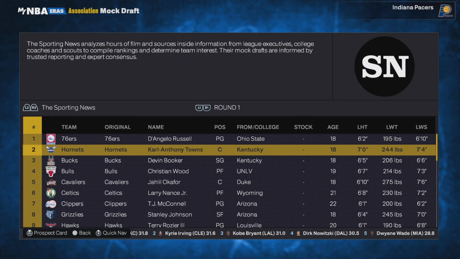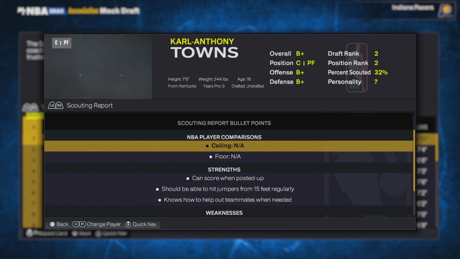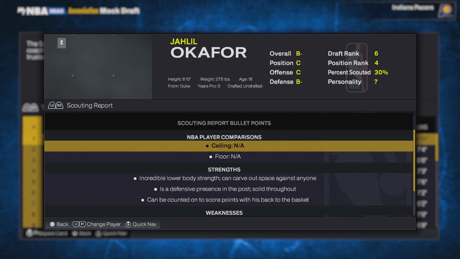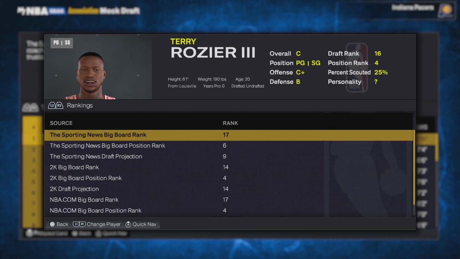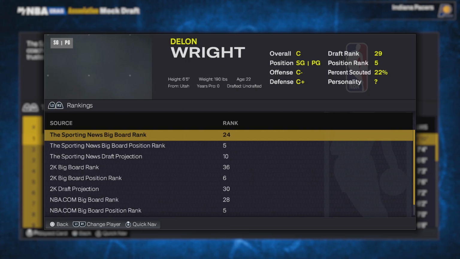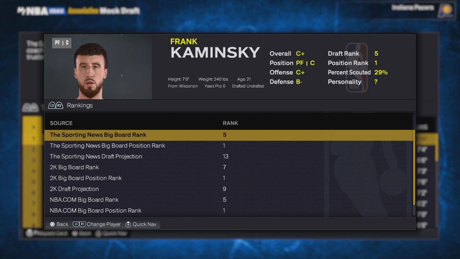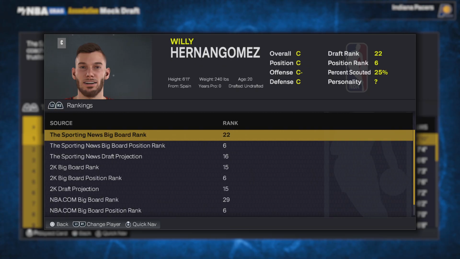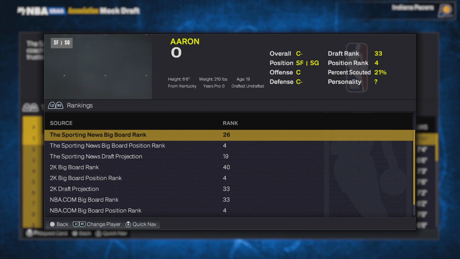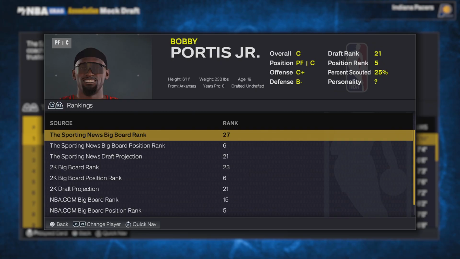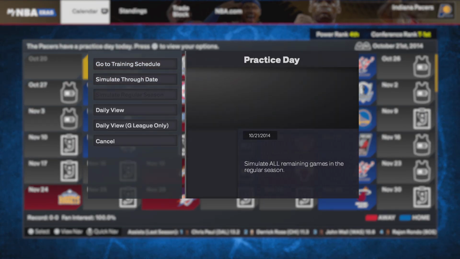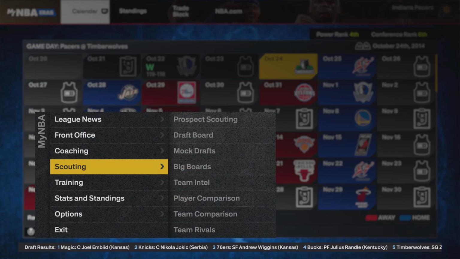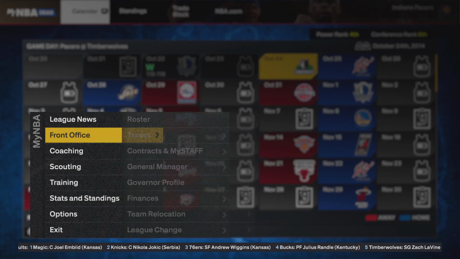Checking scouting to make sure we got the right draft class. Yeah. D'Lo, Cat, Booker, Wood, Jahill. Good. Actually good. They actually fixed that. Yeah, Jahill, Core. Stanley Johnson. Yeah, he was coming up. He was a bucket coming out of college. Miles Turner, Frank Kaminsky, Josh Richardson, Quinn Cook, Rich Jones, Kristaps Porzingis, Aaron O. But Portis, Norris. Yeah, this is the right draft class. I was looking at it to make sure, and it was. So that's good.